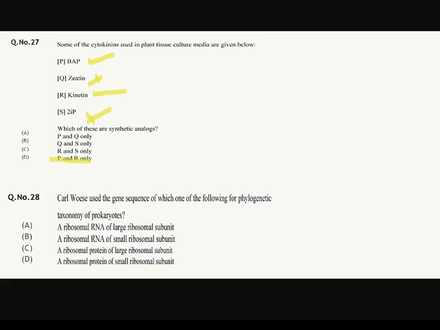Question number 28. Carl Woese used the gene sequence of which one of the following for phylogenetic taxonomy of prokaryotes? The answer is B, a ribosomal DNA of small ribosomal subunit.